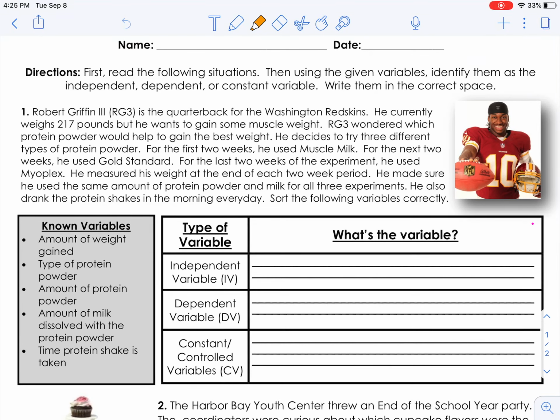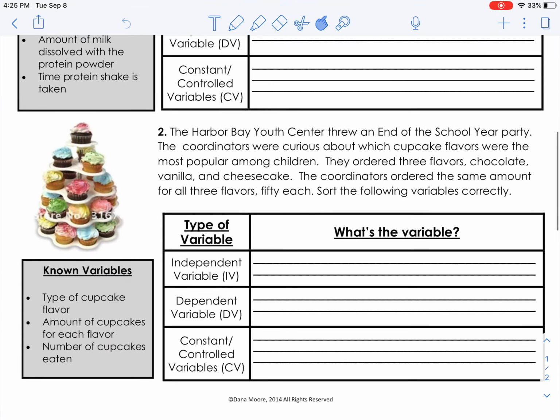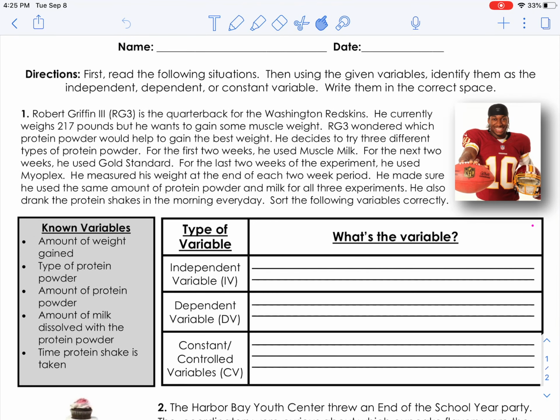Hi guys, let's go ahead and go over this variables practice. So we're going to be looking at two scenarios. One about RG3, a football player, and his desire to gain some muscle weight, and then also about some cupcakes, which flavor is the most popular. All right, so let's just read through.